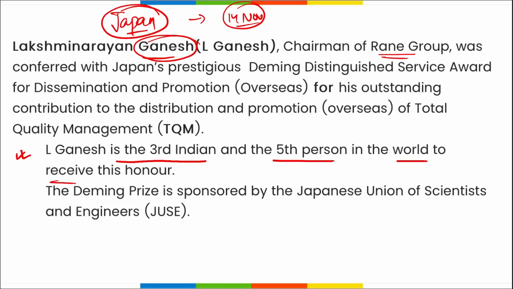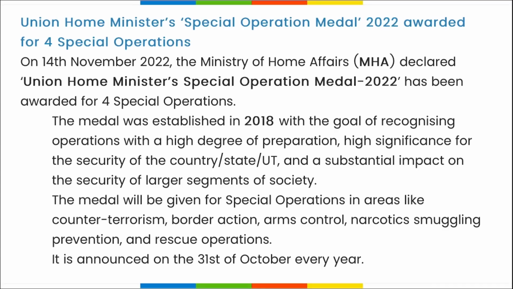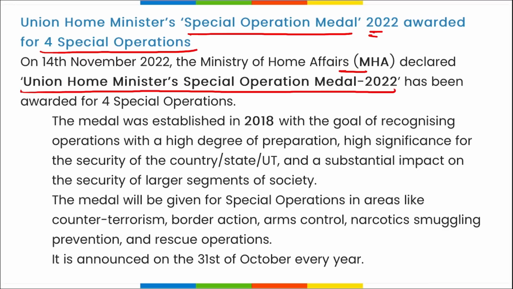All right, next is Union Home Minister's Special Operation Medal 2022, awarded for 4 special operations. The Ministry of Home Affairs declared that the Union Home Minister Special Operation Medal 2022 has been awarded for 4 special operations.